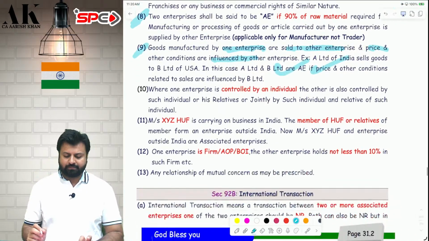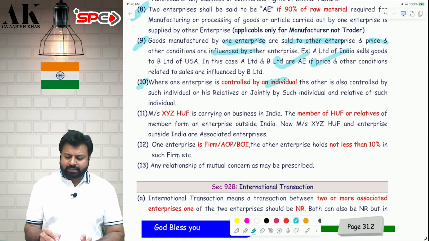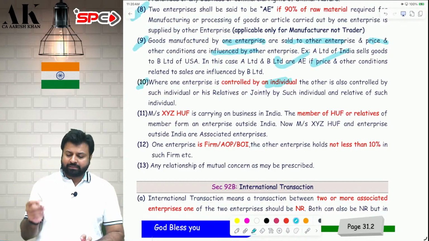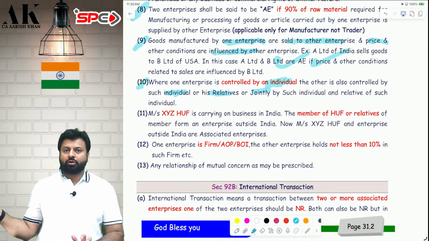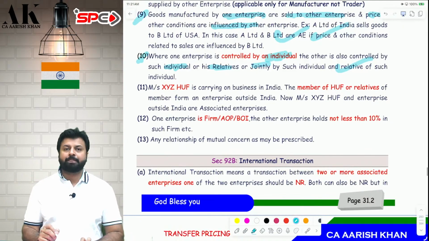Check it, please. Point number 10. When one enterprise is controlled by an individual, I am an individual, I control one enterprise, and another enterprise is controlled by me or my relative or jointly by both of us. So one enterprise is controlled by me in India, and outside India another enterprise is also controlled by me or my wife individually, then I and that enterprise will become associate enterprise. I hope it is clear to all of you.